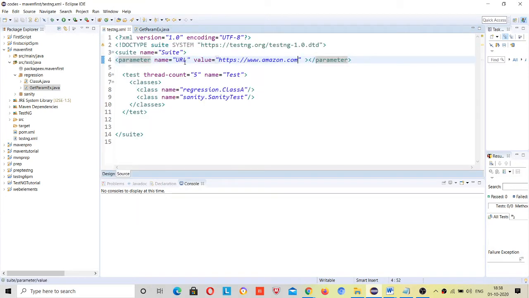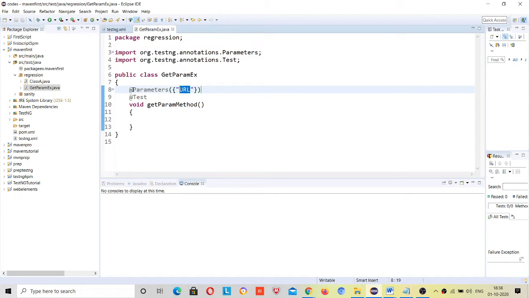Suppose I have given URL here, so I will pass URL. This is how you get the parameter. And you have to define a variable inside the method parameter place: String url, whatever name you want for this string variable, and just print this.